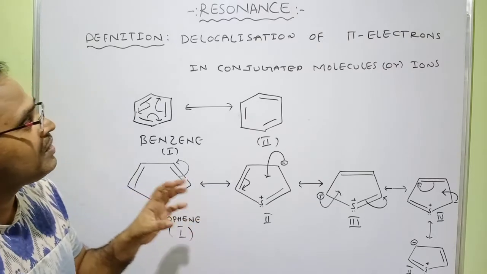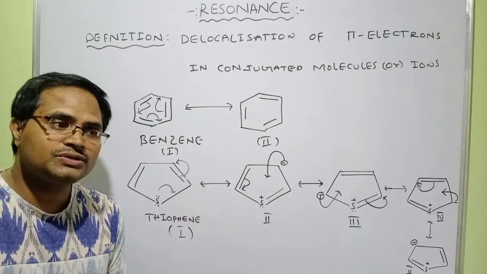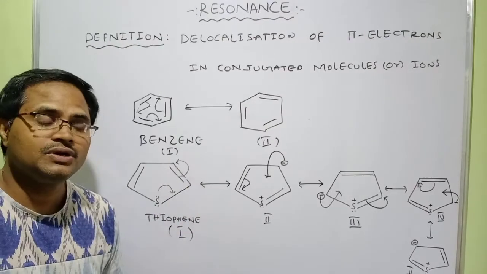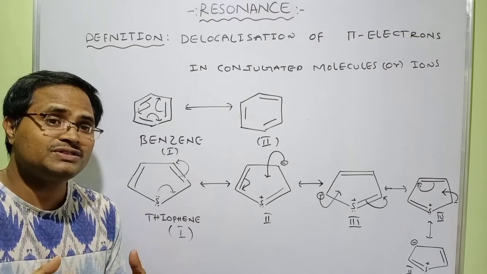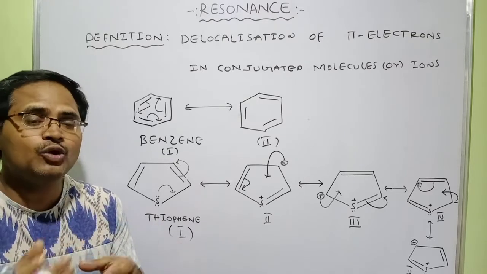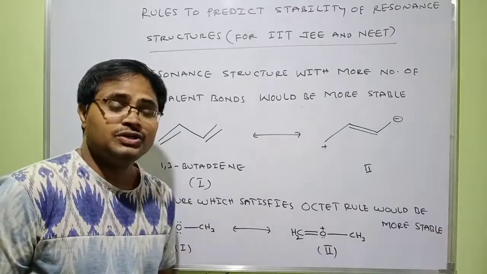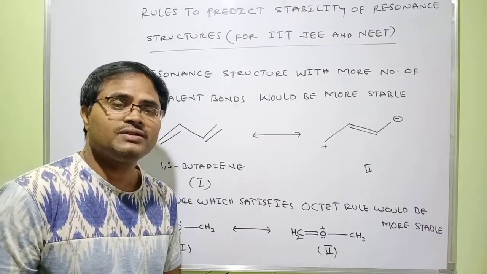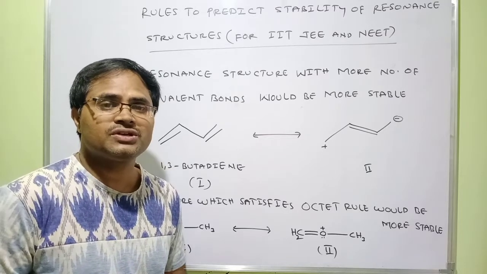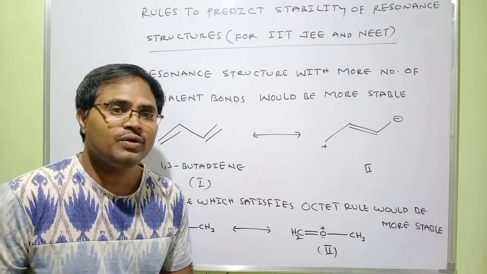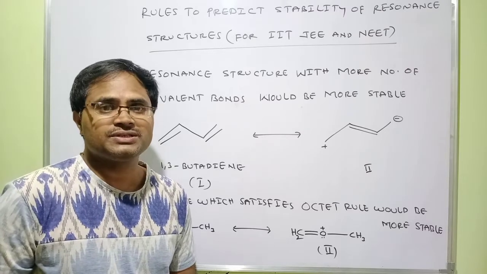Okay. So we explained what is meant by resonance. So what kind of molecules will undergo resonance? The molecule which is having alternative pi bonds, or alternative pi bonds and lone pair of electrons, can show resonance. Students, till now we have seen the definition of resonance and what kind of molecules or ions will show the resonance concept. Now we are going to discuss how to predict stability of resonance structures.